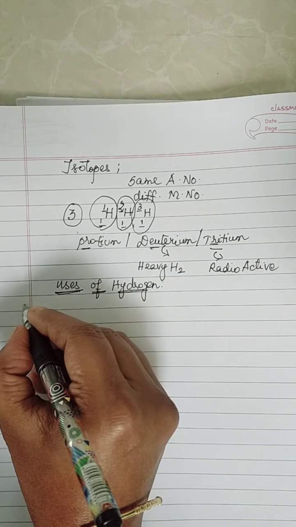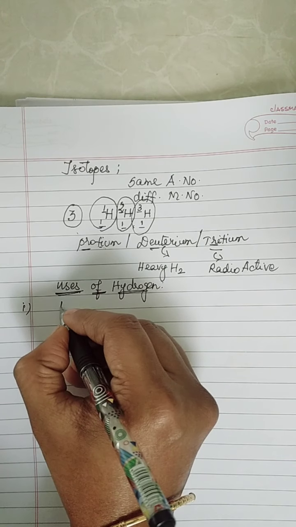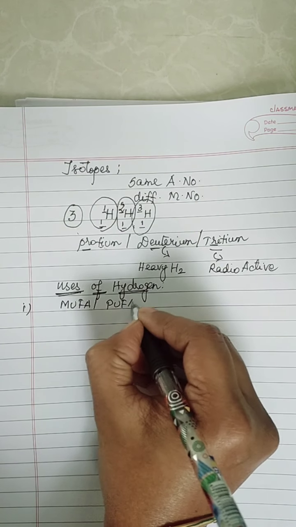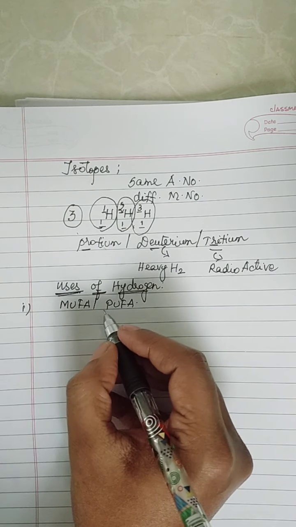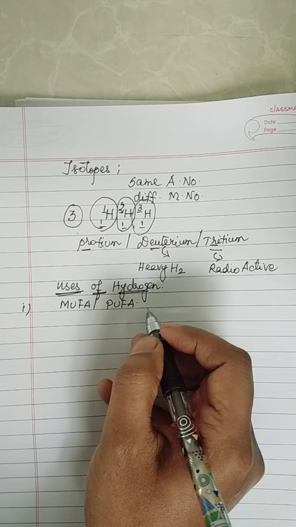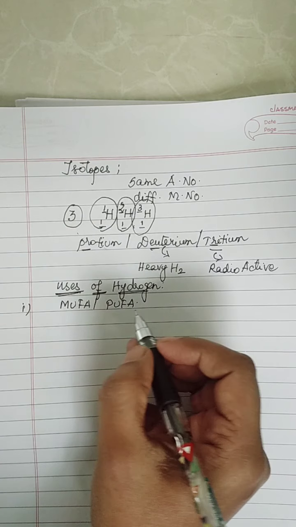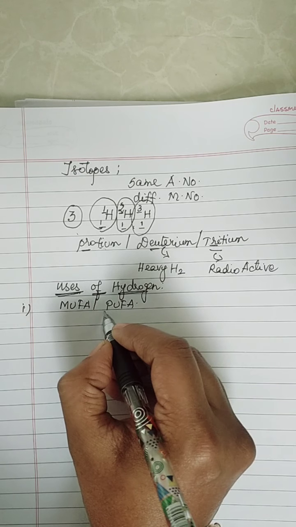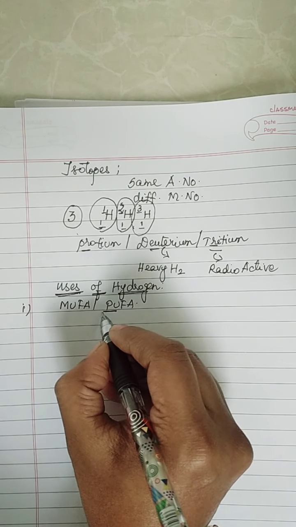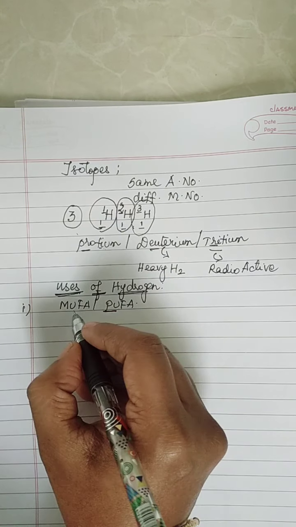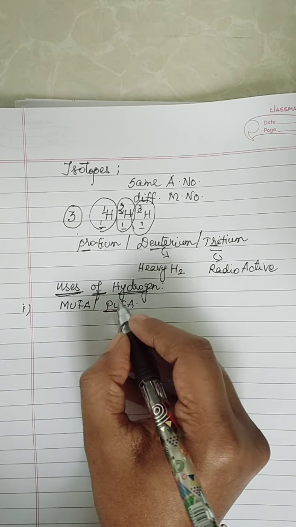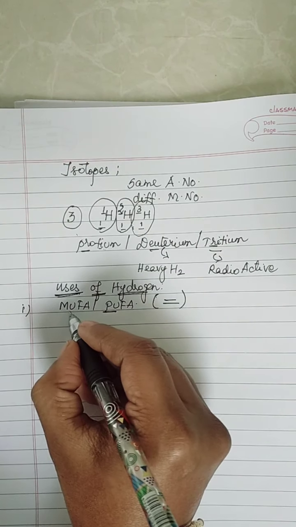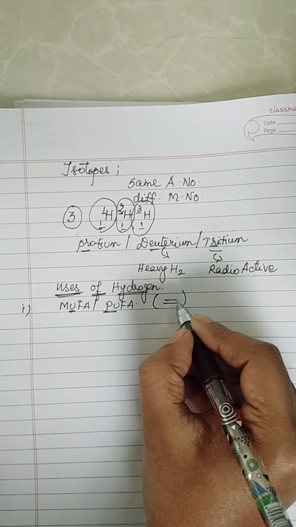Before moving to the uses of hydrogen, we all have heard about MUFA and PUFA. Where have we heard about this MUFA and PUFA? Monounsaturated fatty acids and polyunsaturated fatty acids. Okay, these are present in the vegetable oils. Now see, whenever I refer to the term polyunsaturated, this unsaturation refers to the presence of double bond. Whenever I refer to the term unsaturated, I am referring to double bond.